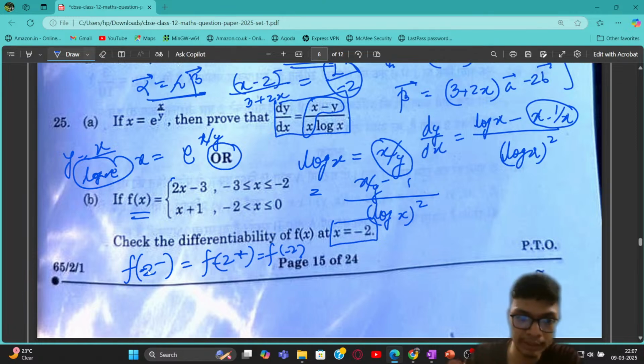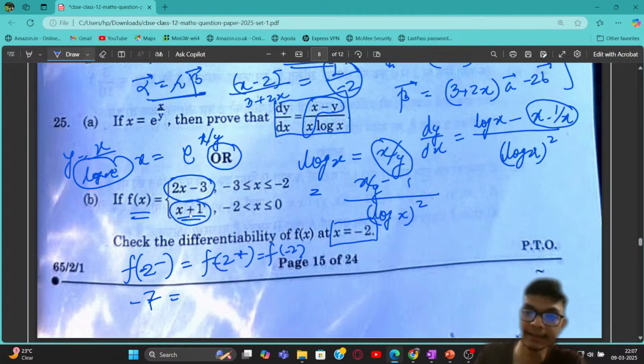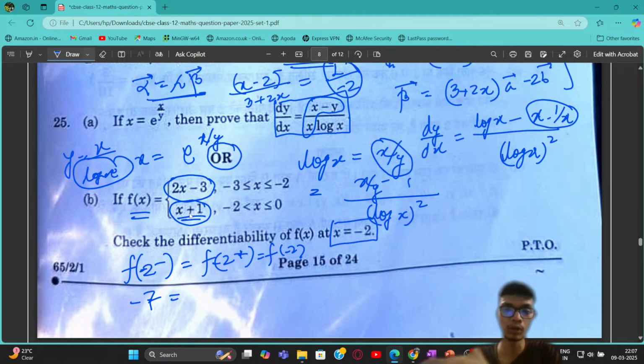So if I just check the value at minus 2 minus, from this particular relation, it is going to be minus of 7, right? And it should be equal to this particular value at minus 2 plus, which is given by this particular relation, that is the right hand side of the limit at x equal to minus 2, which is given as minus of 1, right?